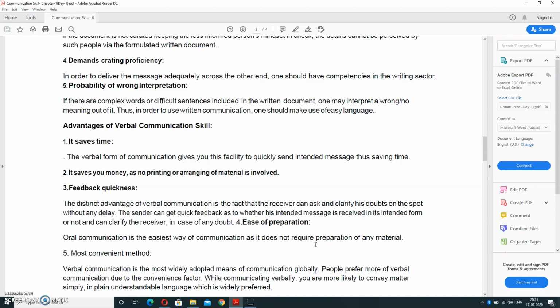People prefer verbal communication due to the convenience factor, because verbal communication is more convincing than written communication. While communicating verbally, you are most likely to convey the matter simply and in plain understandable language, which is widely preferred. Sometimes if you write something, it is not understood, but verbal communication is easily understandable.